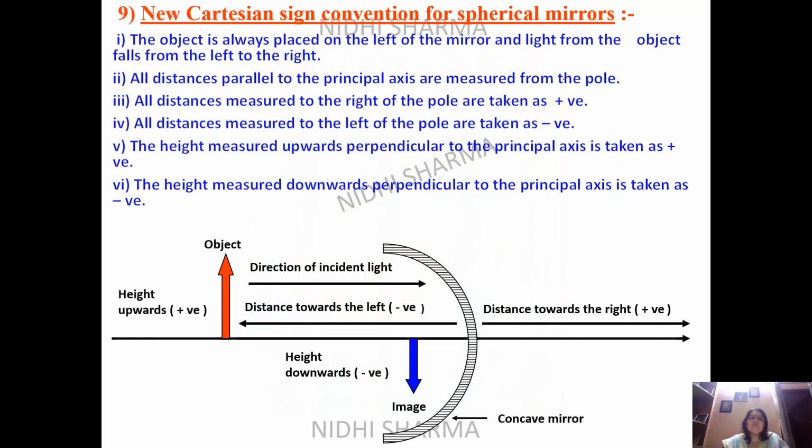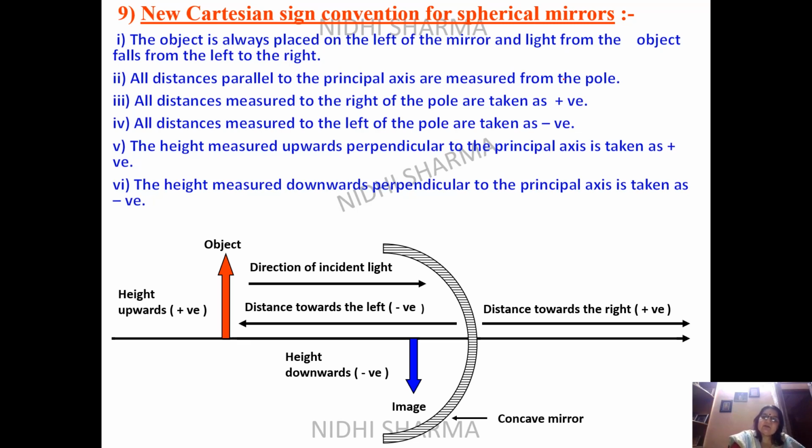Now I'm coming to Cartesian sign conventions for spherical mirrors. Now these Cartesian sign conventions are used for the numerical purpose. So for numerical purpose, we will be needing one formula which is known as mirror formula. But before using it, you should know how we are using Cartesian sign conventions, which is based on graph.